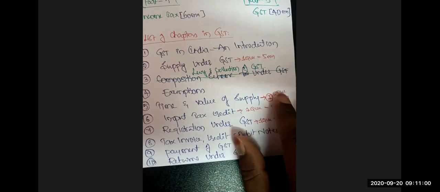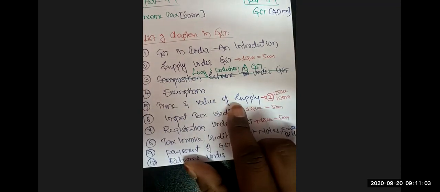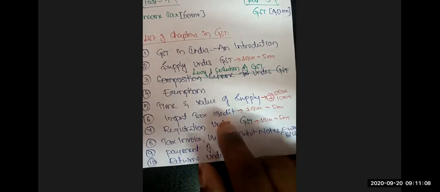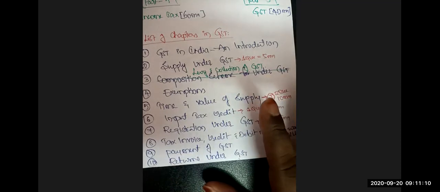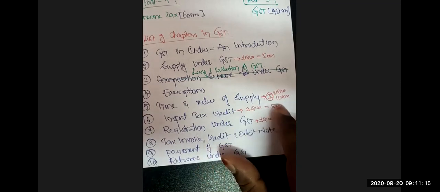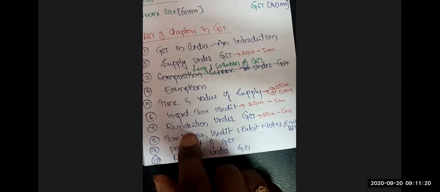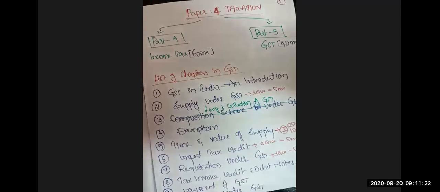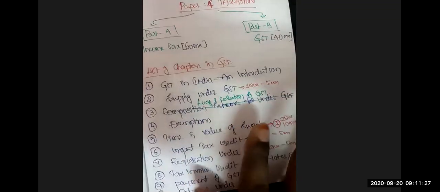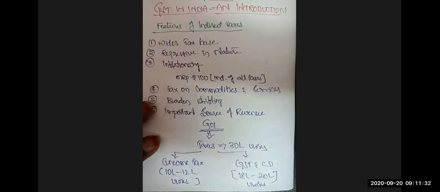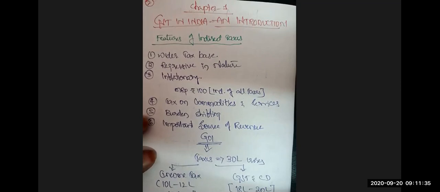Two questions are guaranteed, because here you have two chapters in this single chapter, that is time of supply and value of supply. From time of supply definitely you will get a question, and from value of supply definitely you will get a question. So two questions compulsory for 10 marks. Then the second important chapter is input tax credit, then registration under GST, and then supply under GST. I will share you these notes, don't worry. So like this, we have 10 chapters, and without wasting much time, let us start with GST and introduction.